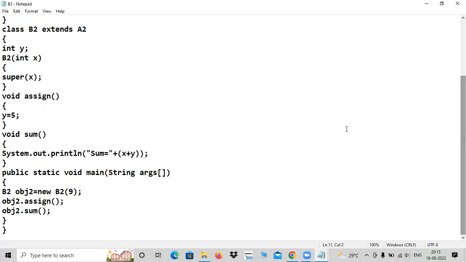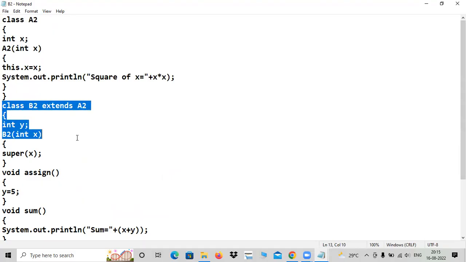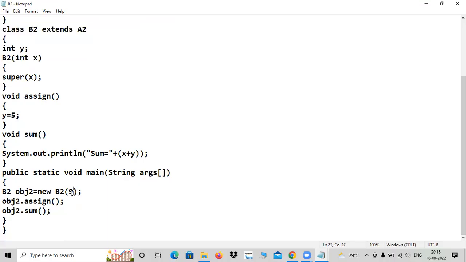So the thing is that let us start from the main method. What I have done is I have created an object for the B2 class. So the JVM will look for a constructor in the B2 class. Yes, there is a constructor in the B2 class. So what is passed into x? 9 is passed into this x. Fine. Inside, what is happening?